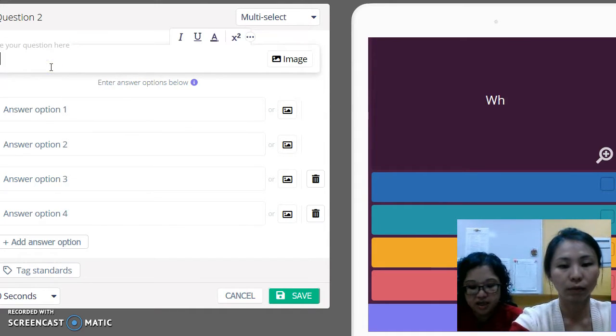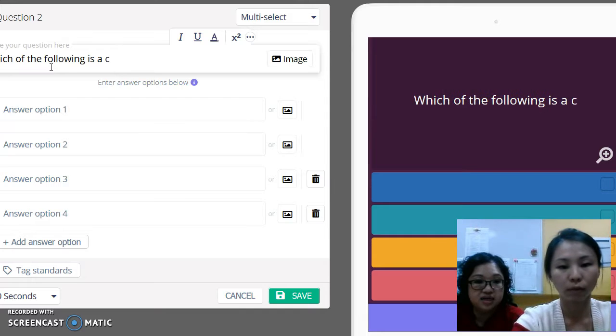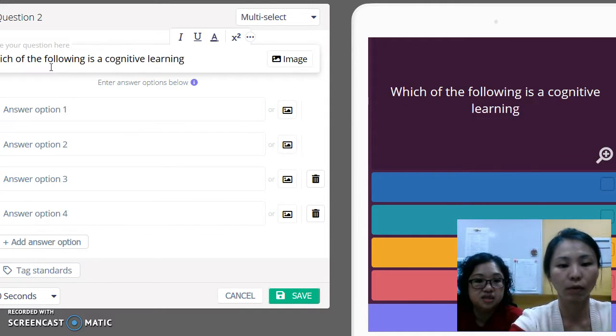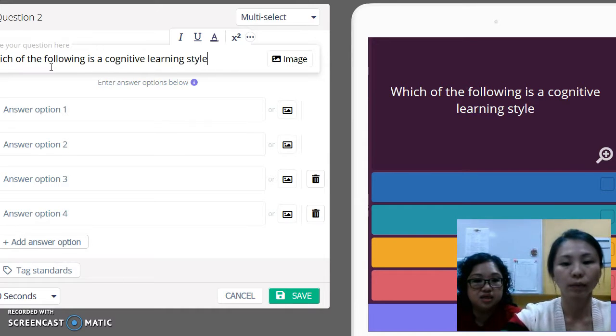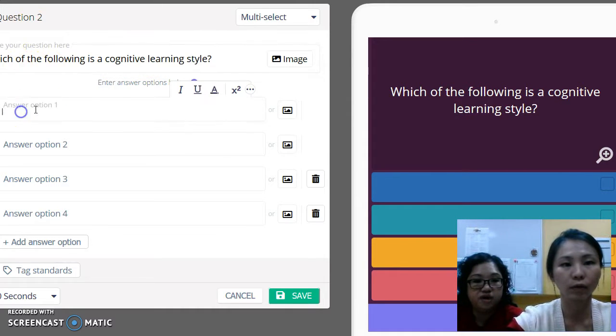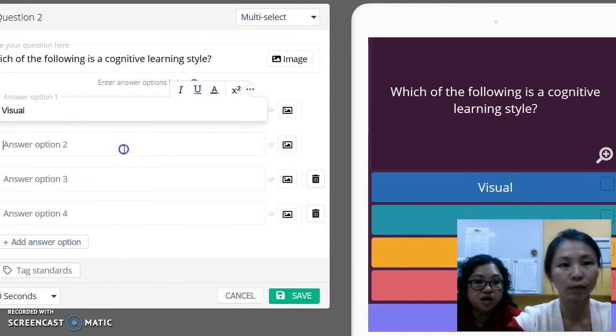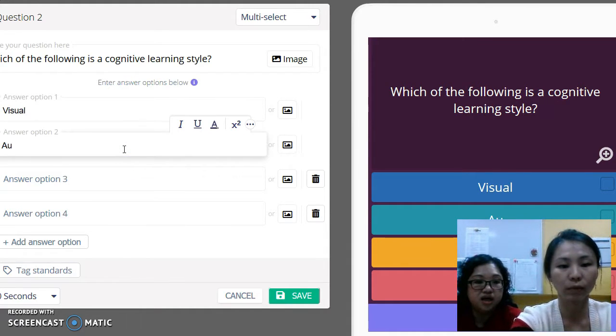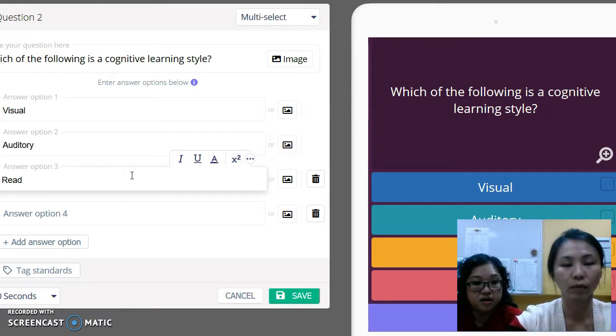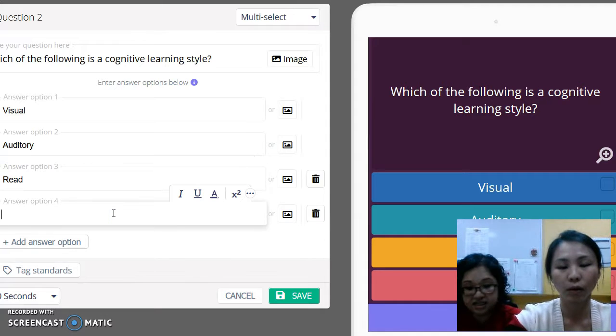Which of the following is a cognitive learning style? So here we have the question. Answers: visual, auditory, read, hands-on.